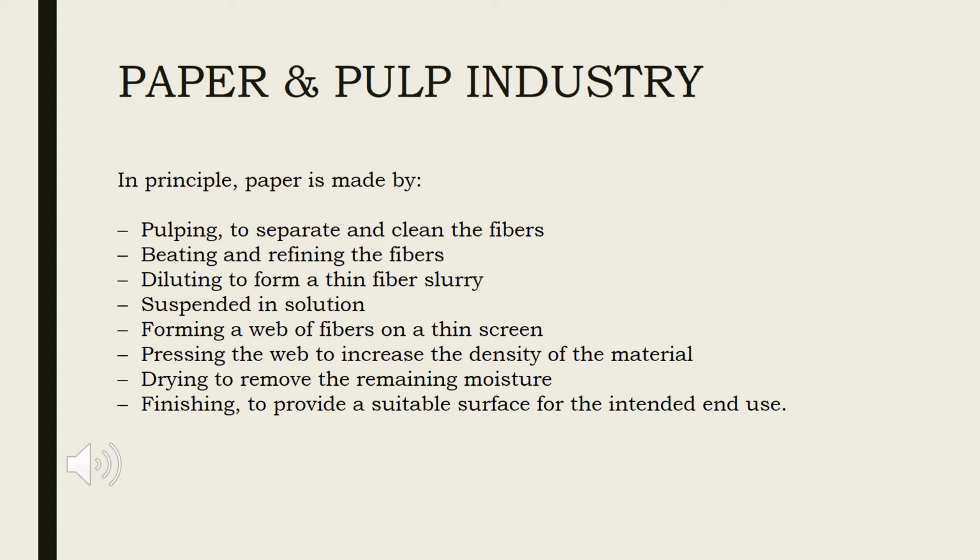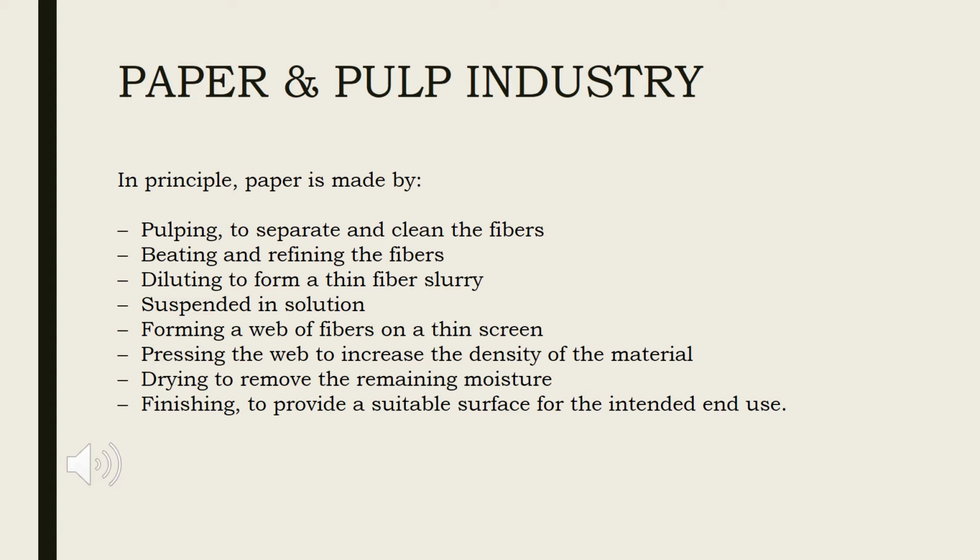The two terms paper and board generally refer to the weight of the product sheet, grammage, with paper ranging up to about 160 or 220 grams per square meter and a heavier sheet regarded as board. The grammage above which paper is called board, however, varies slightly between countries.